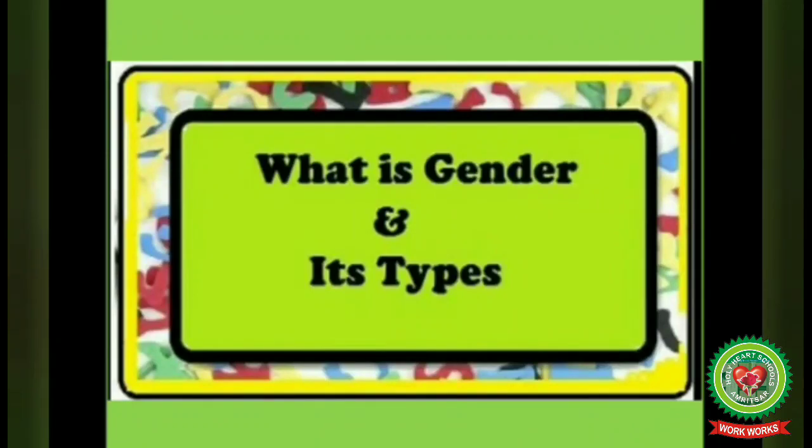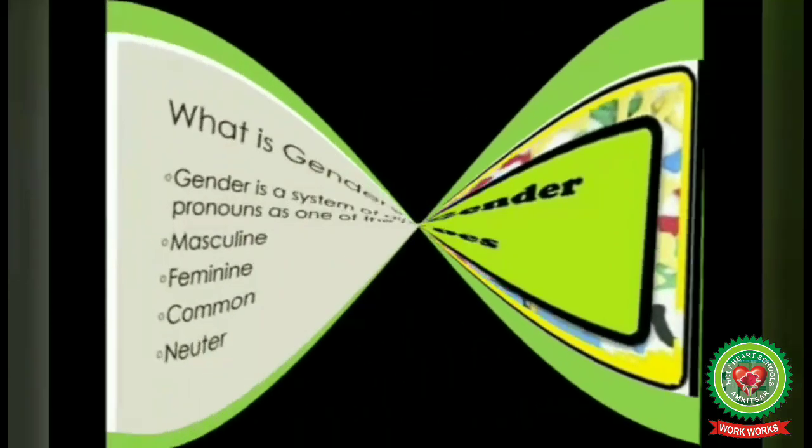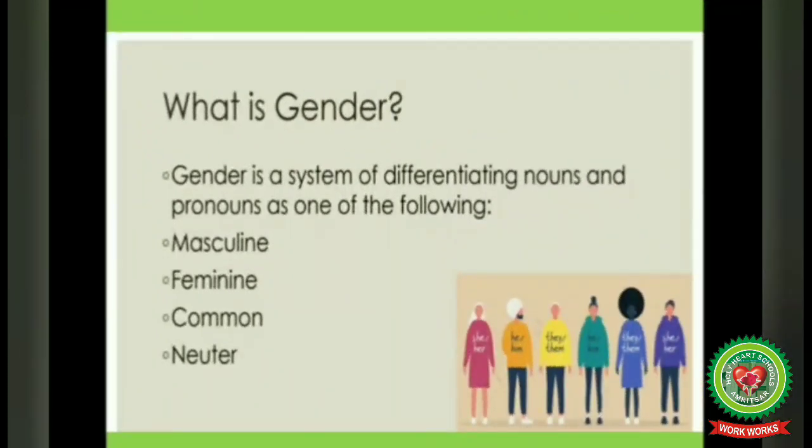Let's begin with today's topic, that is gender and its types. So first of all, you should know what is gender. Gender is a system of differentiating nouns and pronouns as one of the following, that is masculine, feminine, common, neuter.